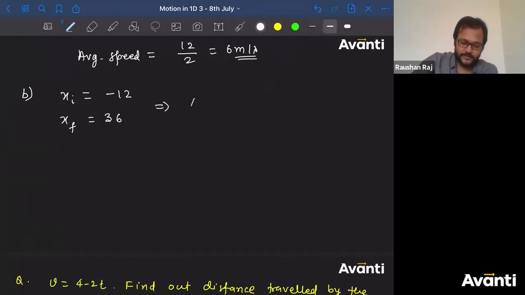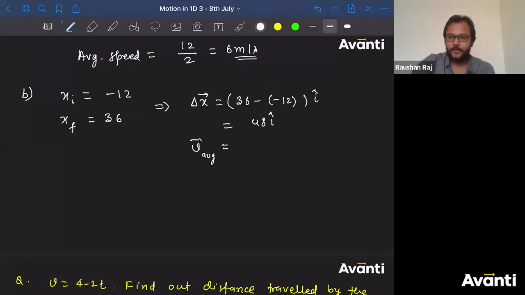So what is the delta x value here? 36 minus of minus 12 i cap. 48 i cap. So what is the average velocity? 48 divided by, what is the time taken by chalo? 4. Answer is 12 meter per second i cap. So this is the average velocity.